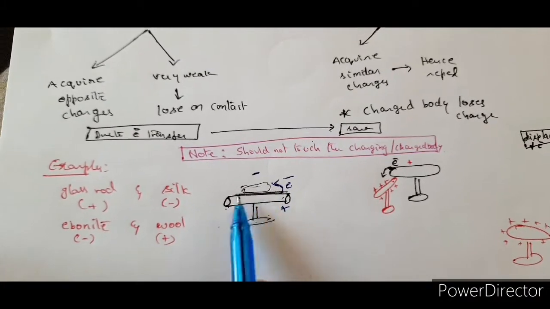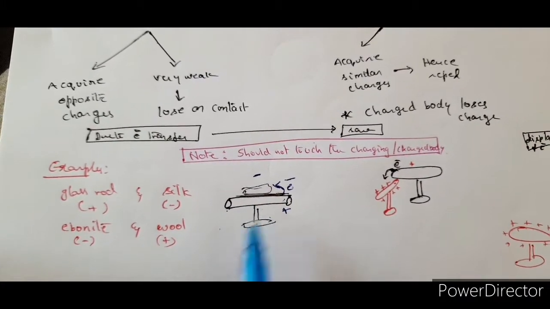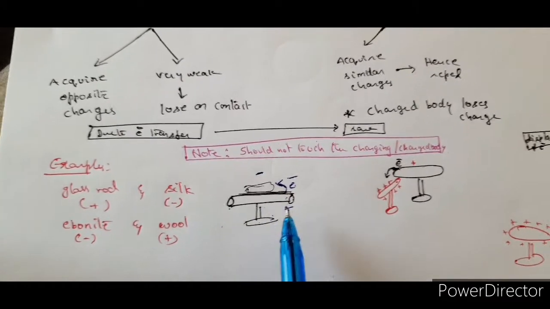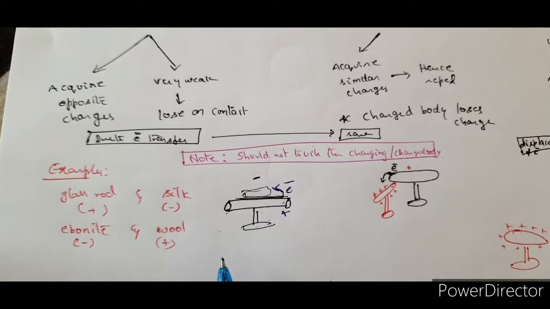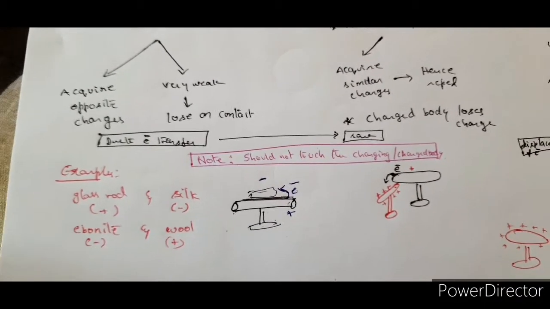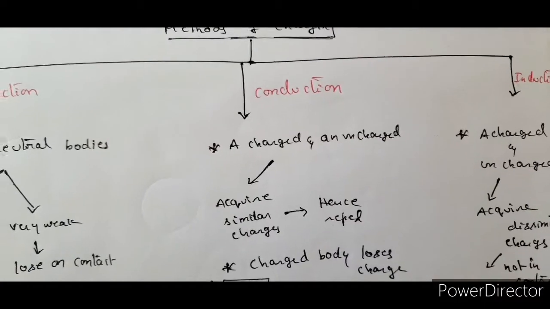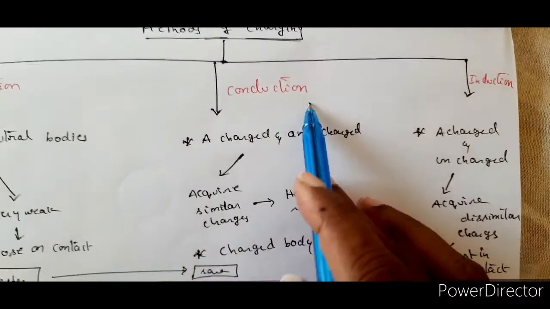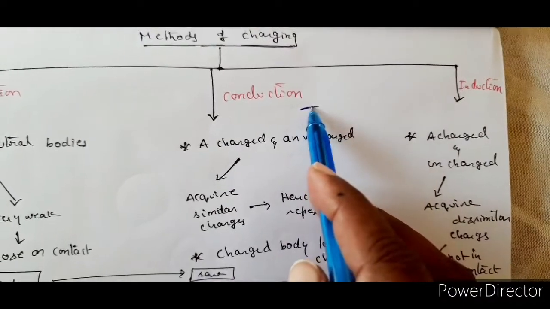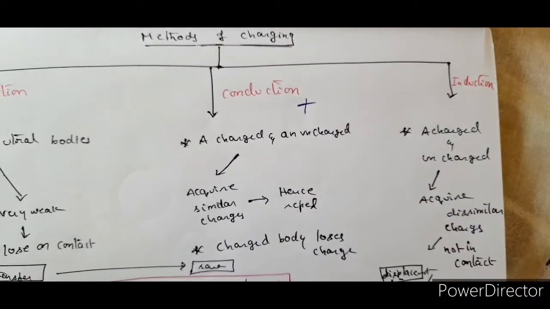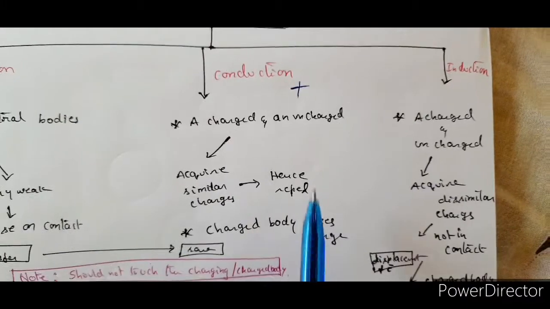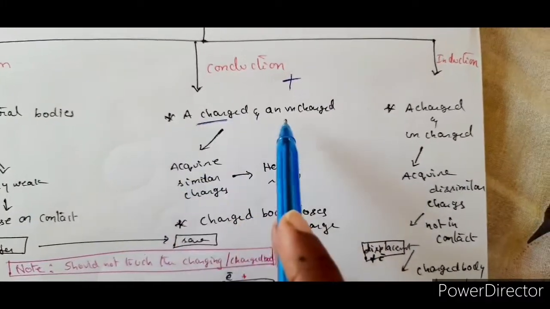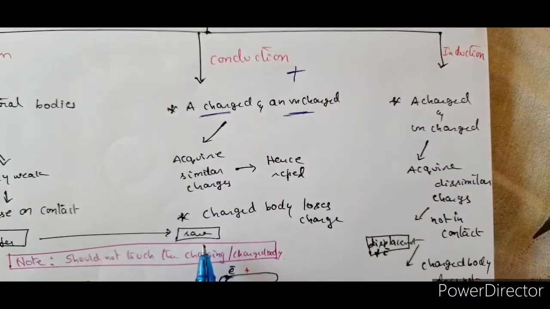That means when you rub one of the bodies with the other, one should be ready to give out electrons and the other should be ready to accept electrons. Now let us see the next one. Next one is conduction. Conduction means touch. One body should be brought in touch or contact with the other one. So here what kind of bodies are you going to use? One is a charged body and the other one is an uncharged body.